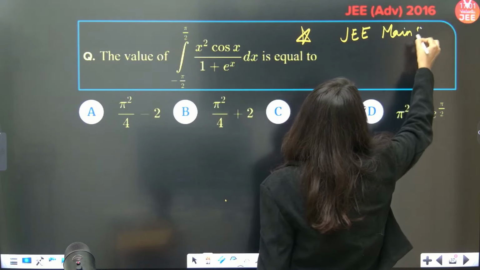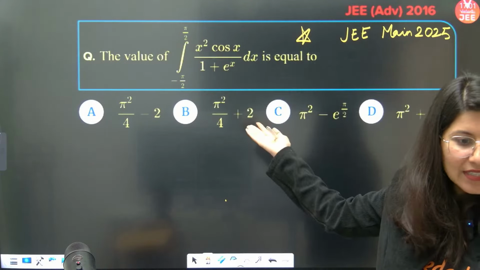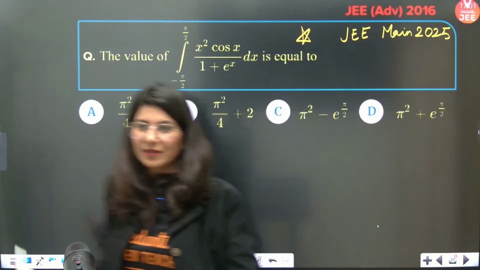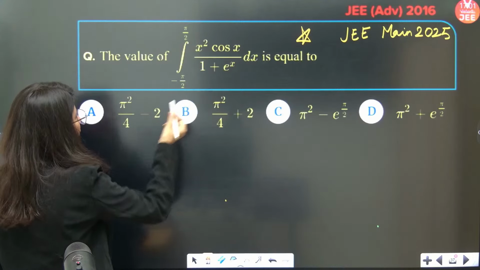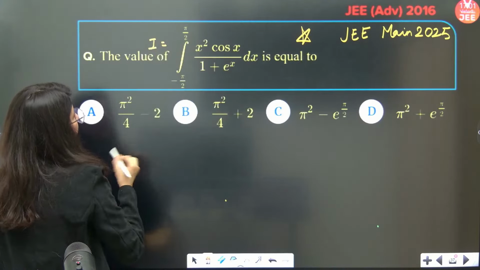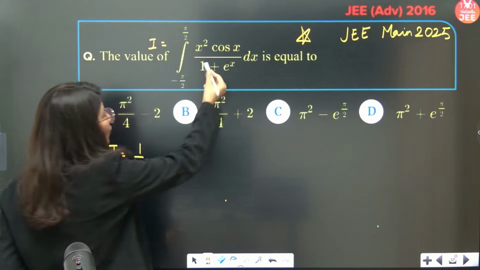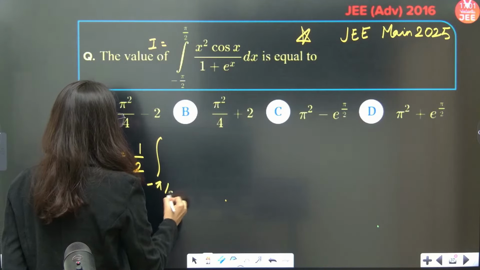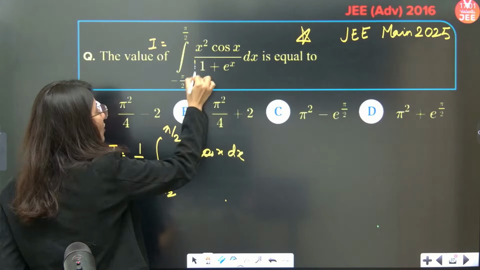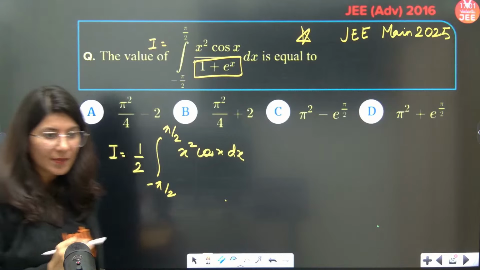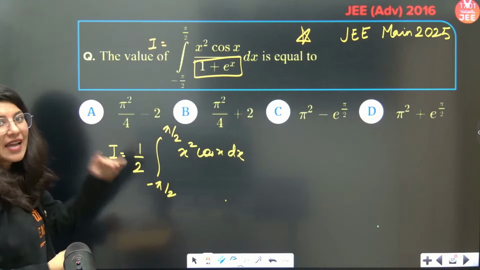For all of those who are asking about the second attempt, the April attempt, look at this question. Integration from minus pi by 2 to plus pi by 2, x square. I have already told you, if this is your integration, then I will be equal to 1 by 2. You have to take half and remove 1 plus e power x, so minus pi by 2 to pi by 2, x square cos x dx. By using the shortcut, I have removed this denominator. Similar thing, King's rule, and add. If you add, you will get this only, so I'm skipping that step.